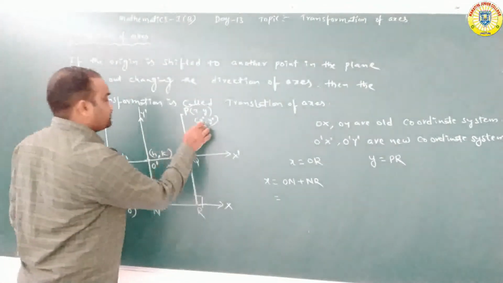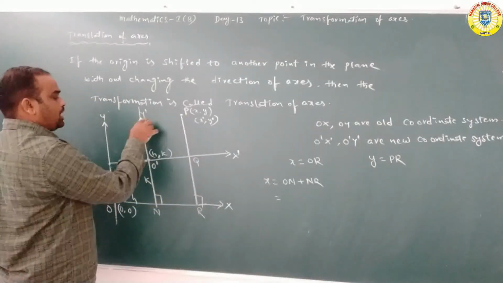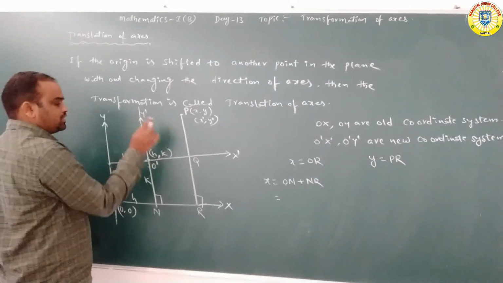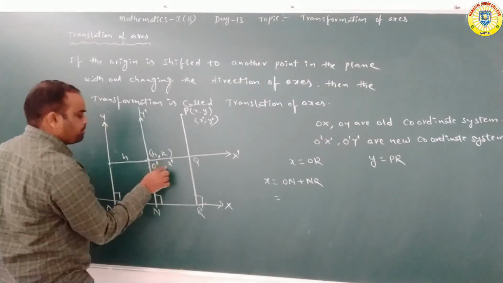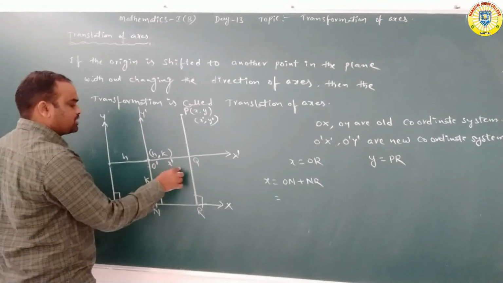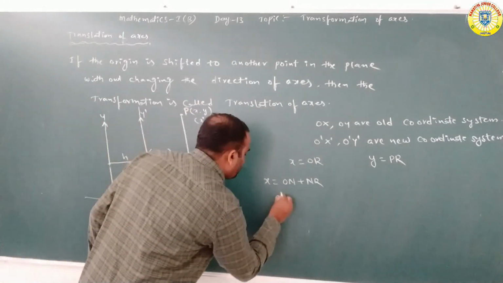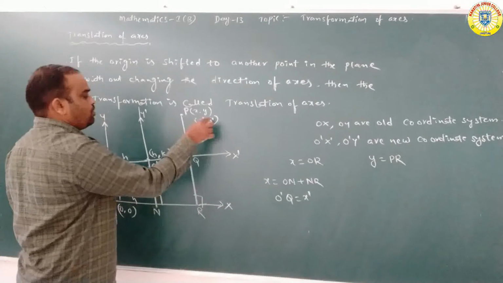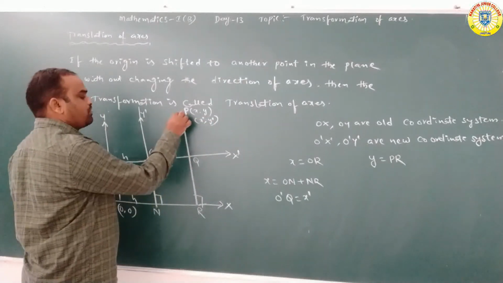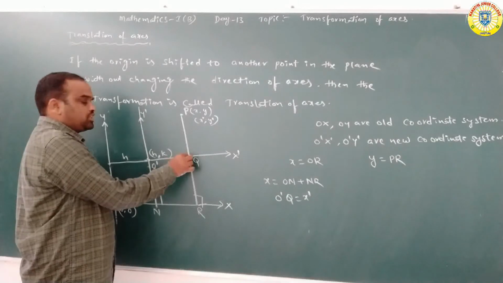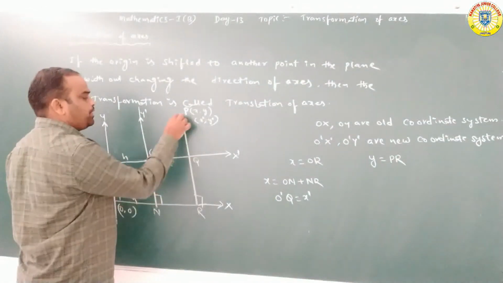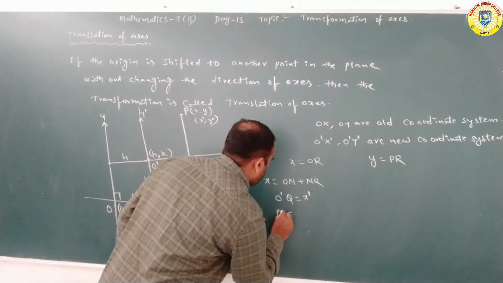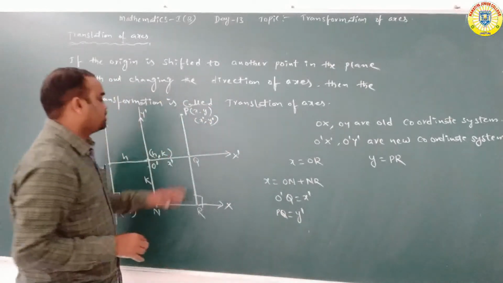X dash denotes the perpendicular distance from the point P to the new axis, O dash Y dash. So O dash Q is equal to X dash. Next, Y dash denotes the perpendicular distance from the point P to the new axis O dash X dash, that is PQ.